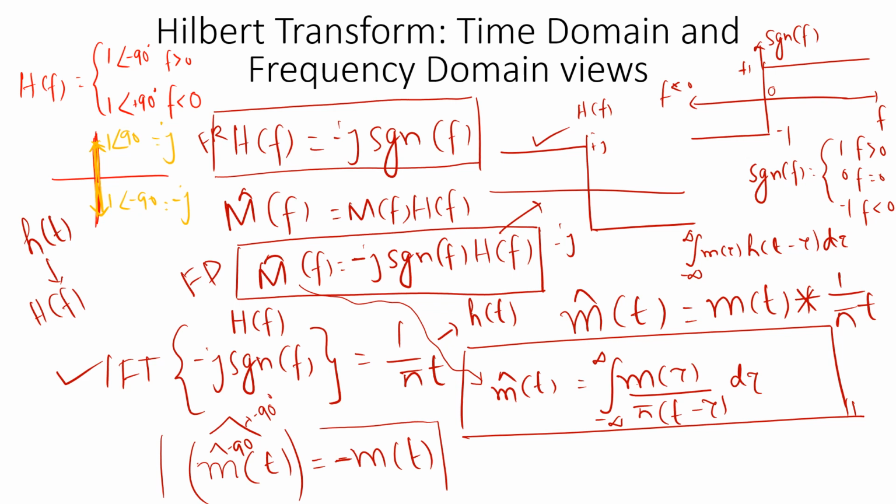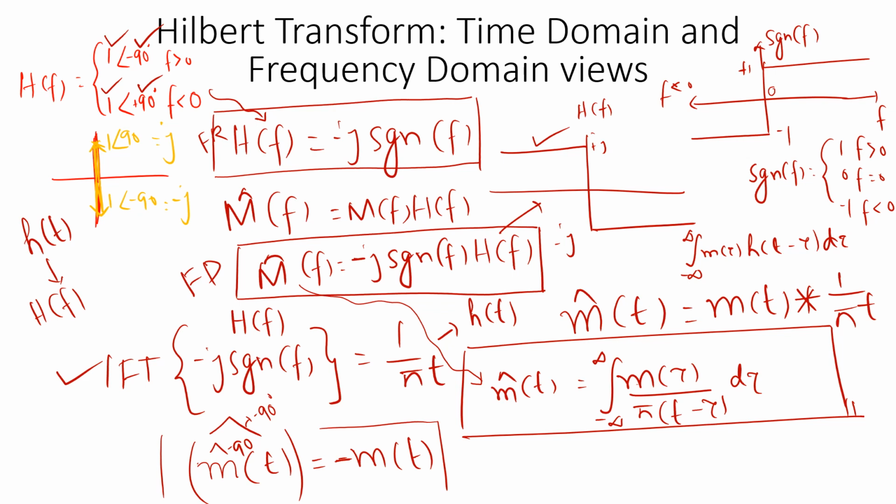Starting from the definition, we found the magnitude of the frequency response will be equal to 1 for all frequencies, and it will shift all the positive frequencies by minus 90 degrees and all negative frequencies by plus 90 degrees.